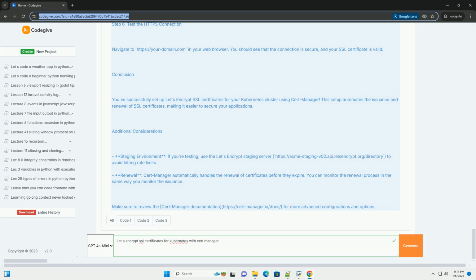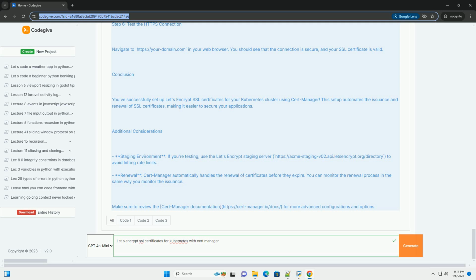Conclusion: you've successfully set up Let's Encrypt SSL certificates for your Kubernetes cluster using cert-manager. This setup automates the issuance and renewal of SSL certificates, making it easier to secure your applications.